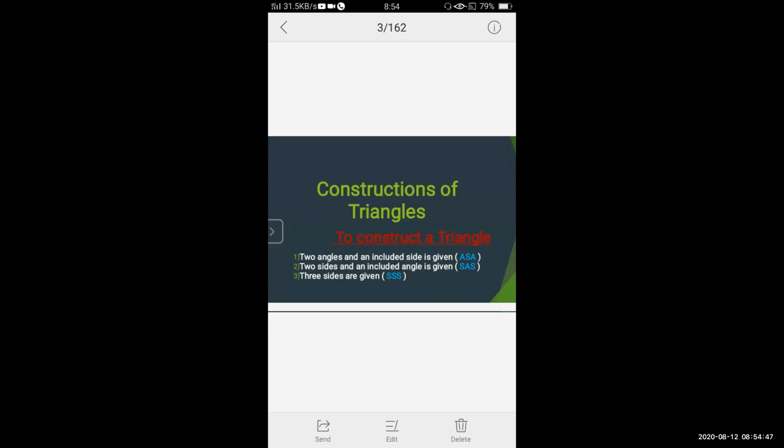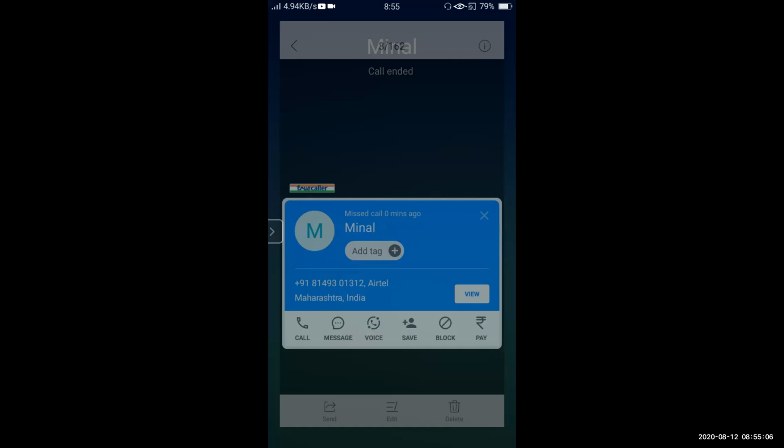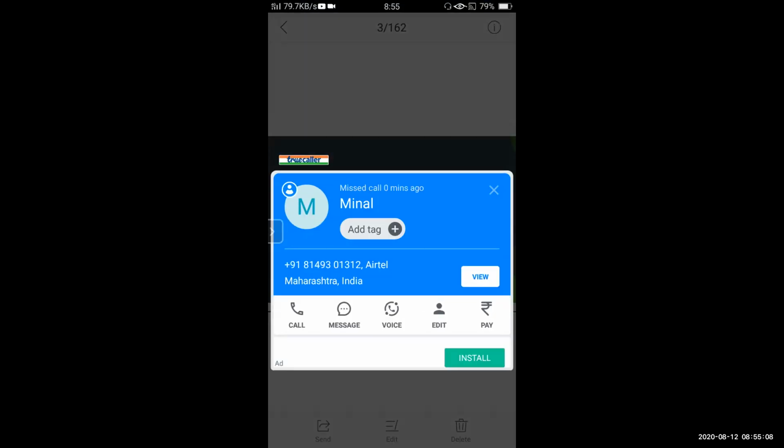Third and the last one, that is three sides are given. All of you know that in a triangle there are three sides.